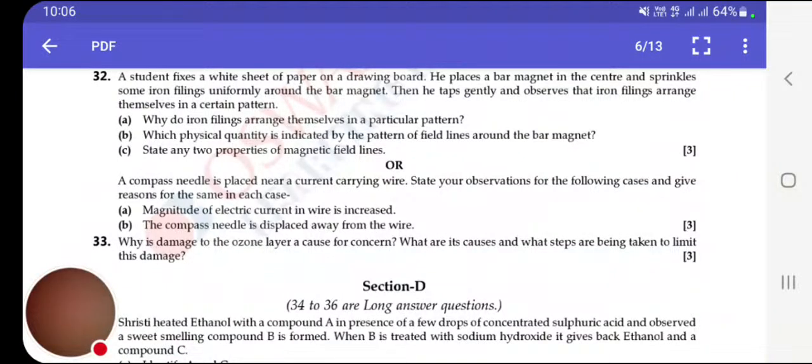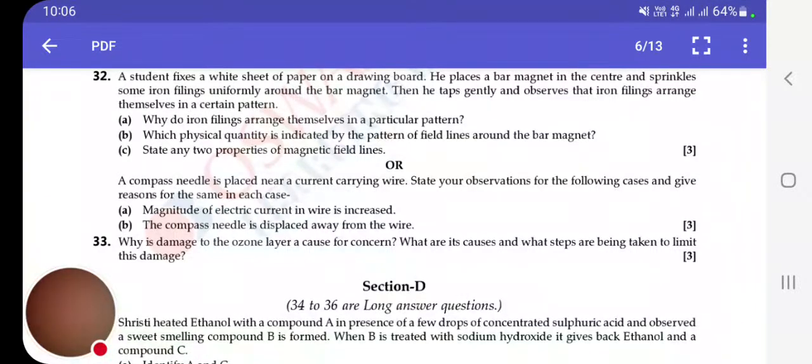Okay. Now, last question of the day. Why is the damage to the ozone layer a cause for concern? What are its causes and what steps are being taken to limit this damage? The answer will be damage to the ozone layer is a cause for concern because ozone layer shields the surface of Earth from harmful UV radiation from the sun, which cause skin cancer in human beings.